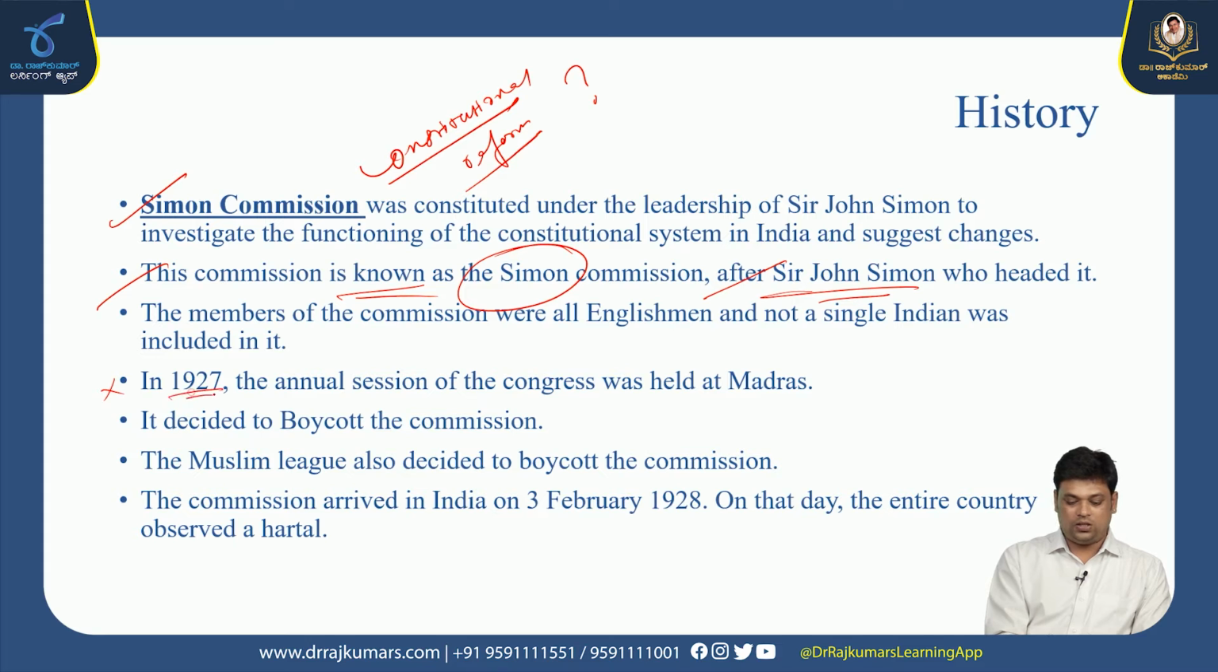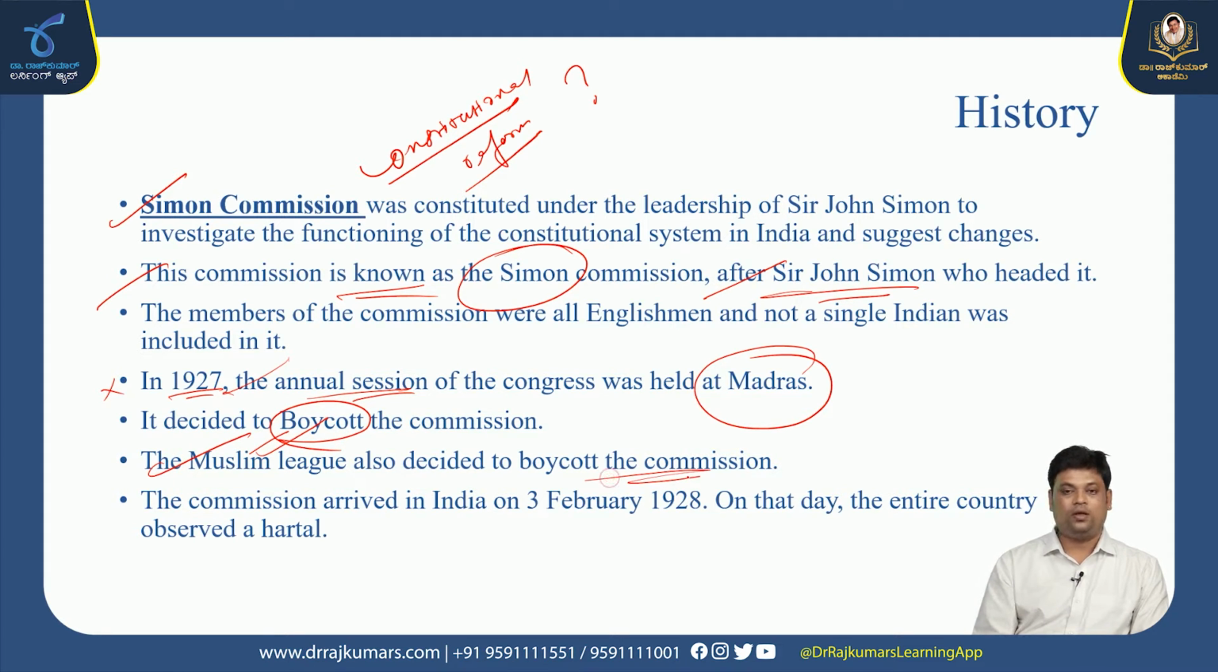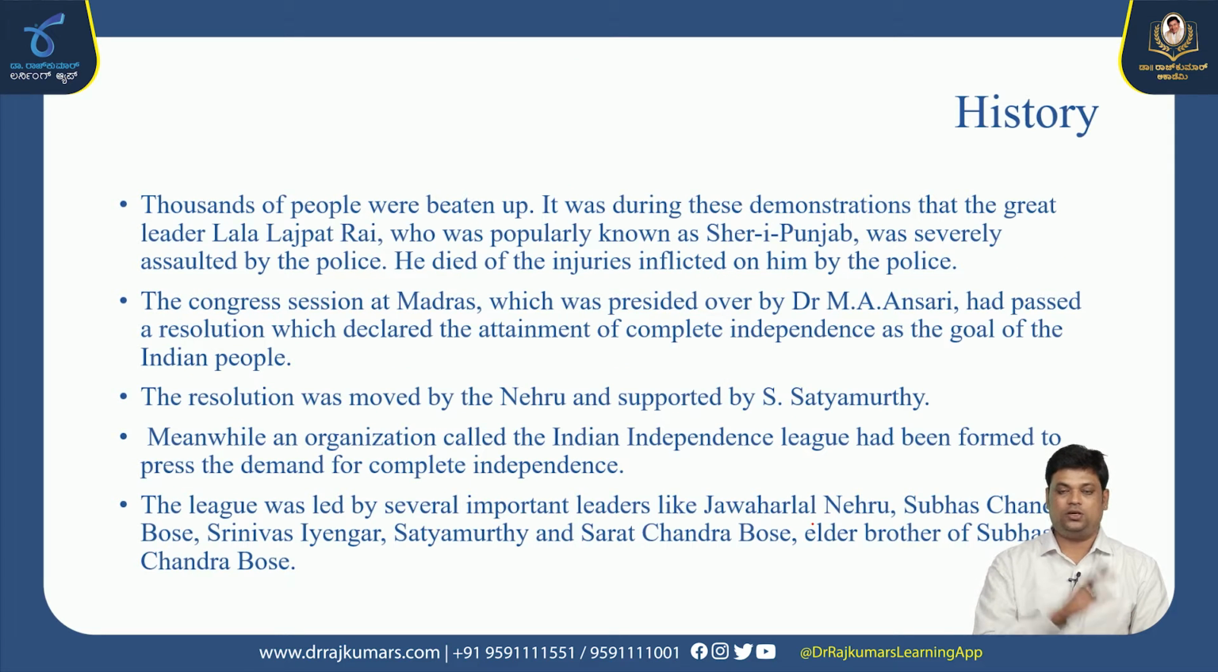Based on this decision, at the 1927 annual session of the Congress held at Madras, they decided not to participate and not to reveal anything to the commission, so they boycotted it. The Muslim League also decided to boycott the commission. But the commission finally arrived in India on 3rd February 1928, despite all opposition. On the same day, there was a countrywide hartal, strike and demonstration, with slogans everywhere against the Simon Commission, like "Go back Simon."